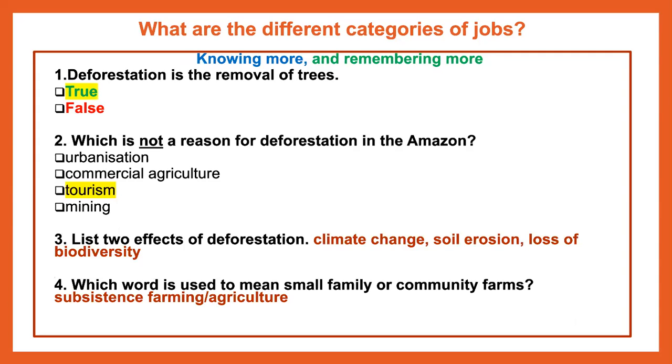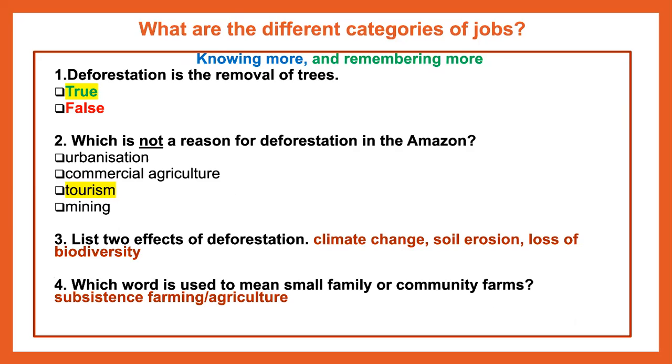Awesome, well done. You were able to remember that deforestation is the removal of trees. So that is true. Which is not a reason for deforestation in the Amazon? Well, tourism. Tourism does not impact on deforestation.